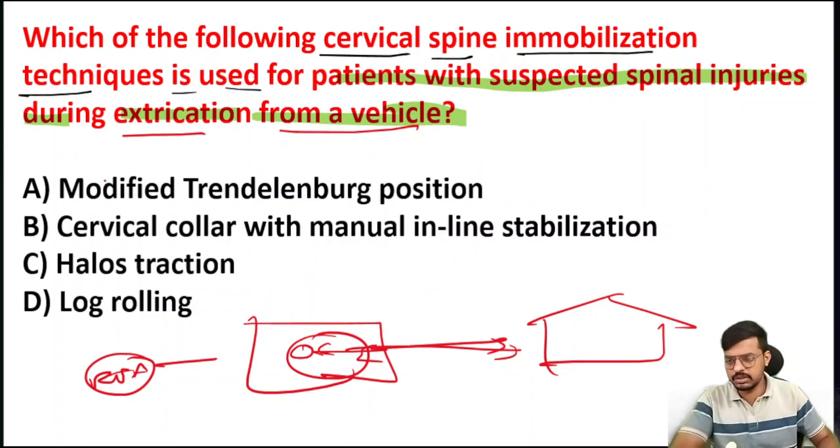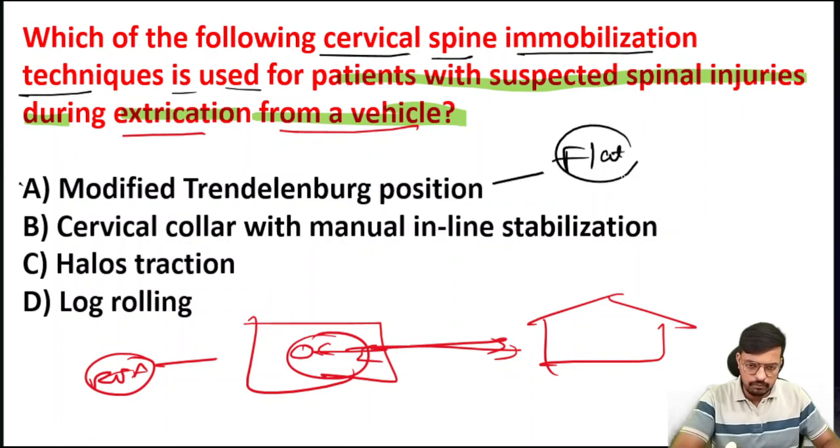While shifting this patient, what do I have to use here? Option A, modified Trendelenburg position. Never ever give the Trendelenburg position in a spinal cord injury patient. Always keep a flat position without any head elevation, with the cervical spine and thoracic spine all in a straight line. So make sure of that. Don't give the Trendelenburg position. I am eliminating option A here.